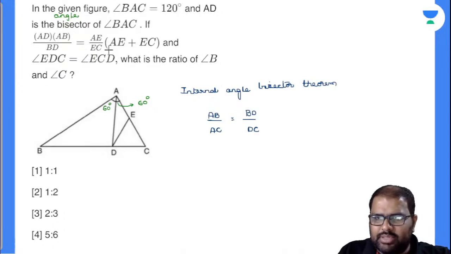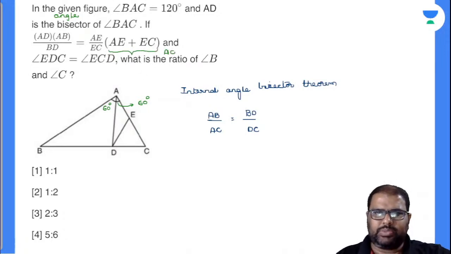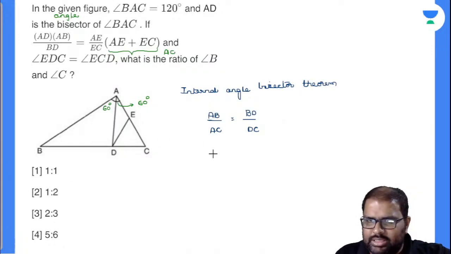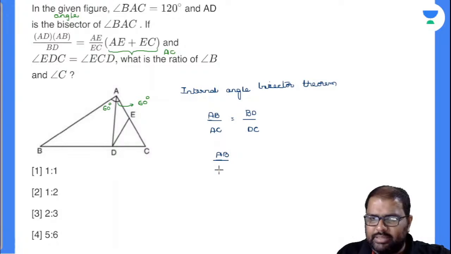Now closely observe there, AE plus EC is nothing but equal to AC only, na. So I will tweak this a little bit. I will write this value as AB by BD. AB by BD is nothing but equal to AC by DC.